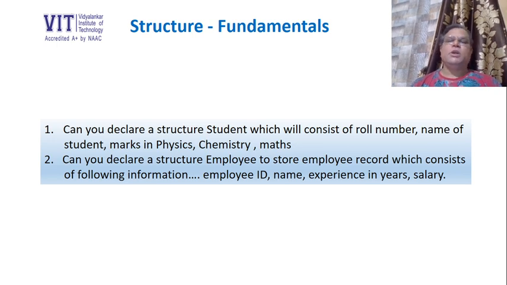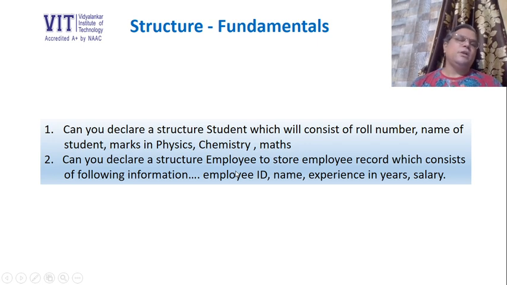This is for storing the employee record, which consists of the following information: employee ID, the name of the employee, experience of the employee in years, and salary of the employee. So you try this on your own and try to come out with the two structure data types. One structure data type I want is student, and the second structure data type I want is employee.